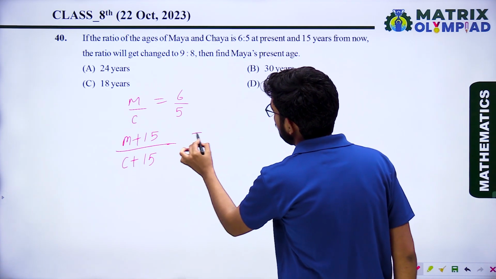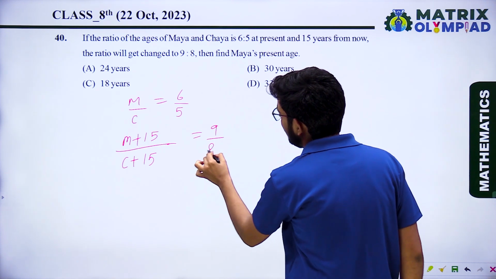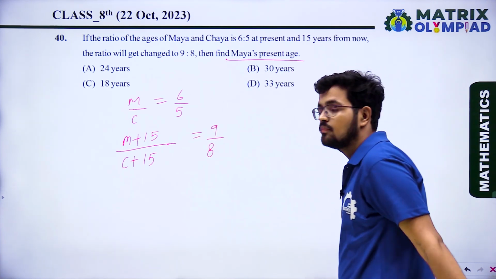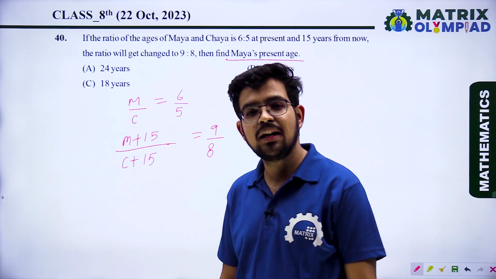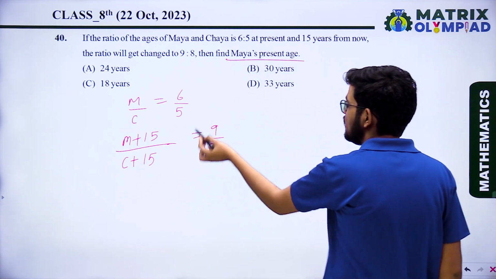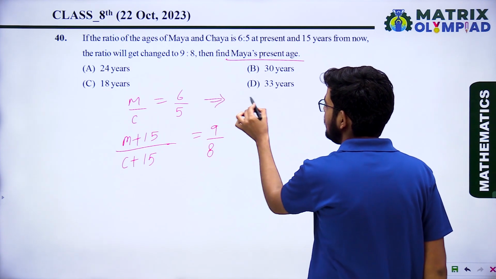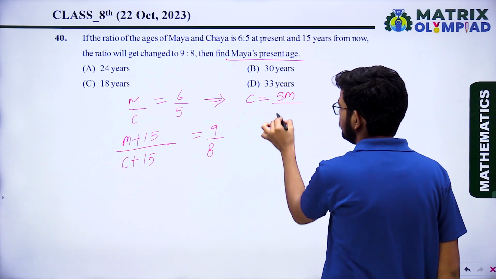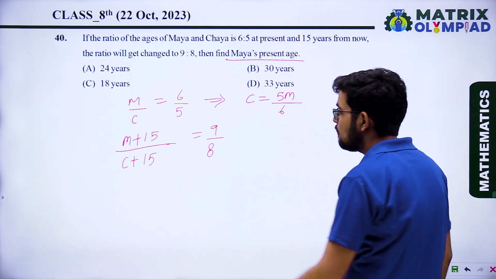We have to find the age of Maya, so we will eliminate the age of Chaya. When you simplify it, you can write c equal to 5m upon 6.